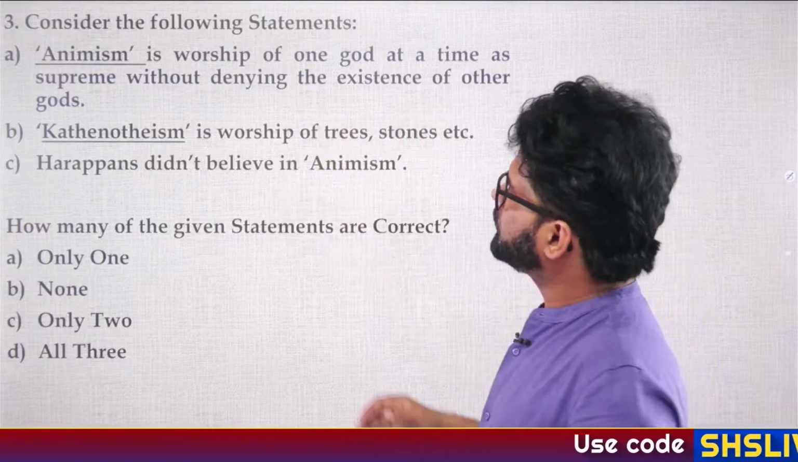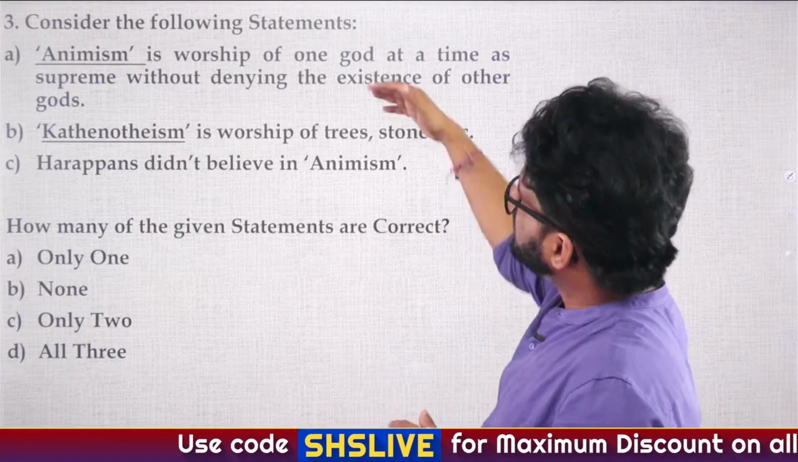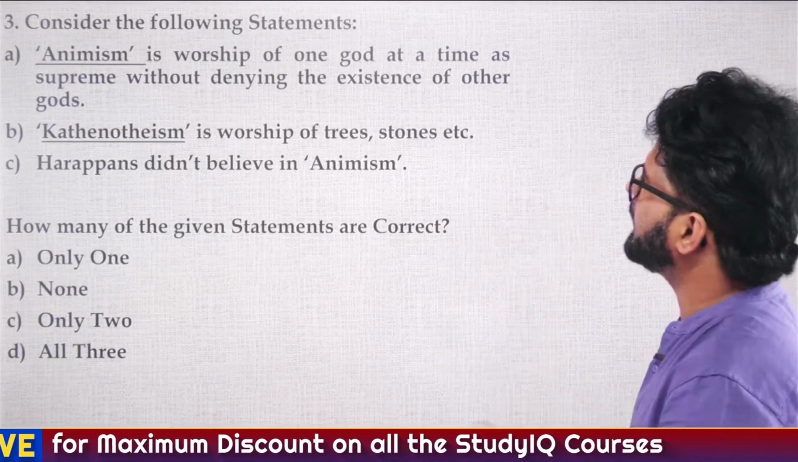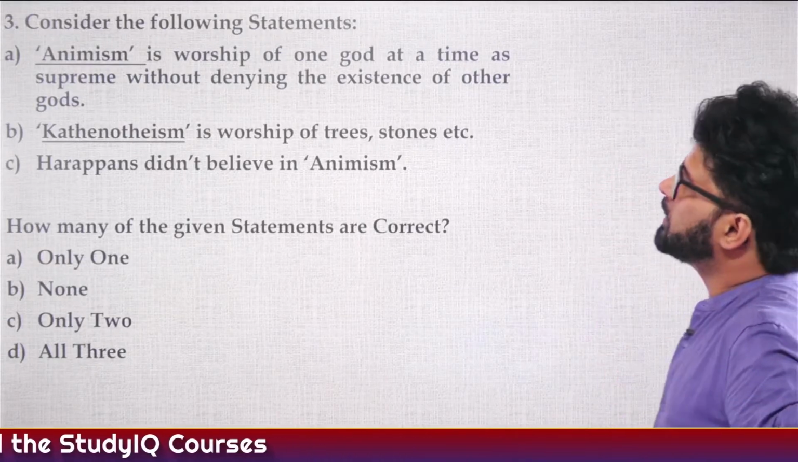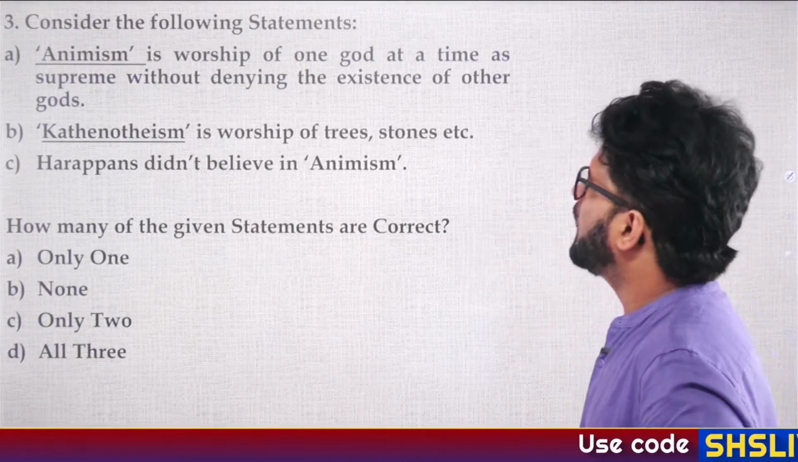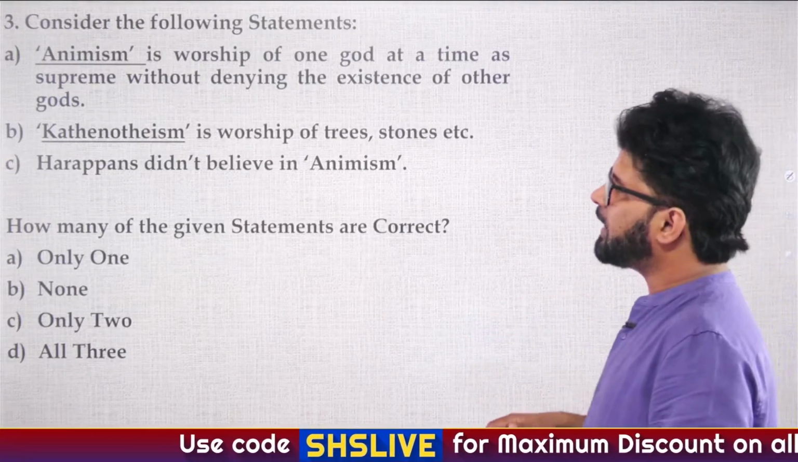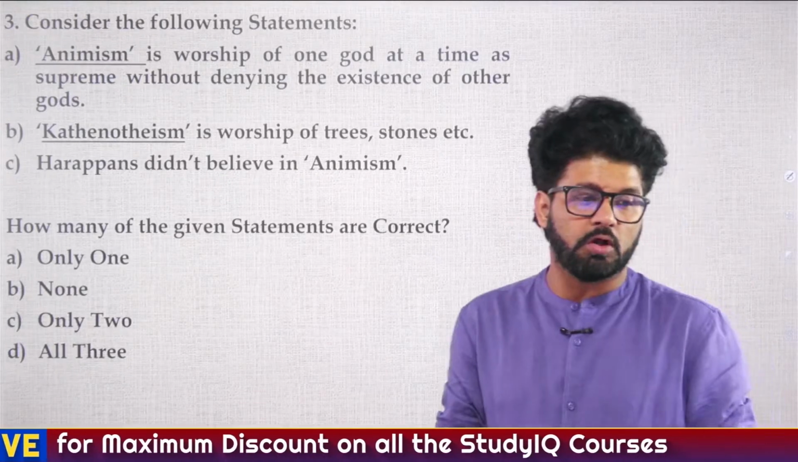So, third question of the day. After this question, 7 more questions remain. Consider the following statements. A: Animism is worship of one god at a time as supreme without denying the existence of other gods. B: Henotheism is worship of trees, stones, etc. C: Harappans didn't believe in animism. How many of the given statements are correct? A. Only 1. B. None. C. Only 2. D. All 3.